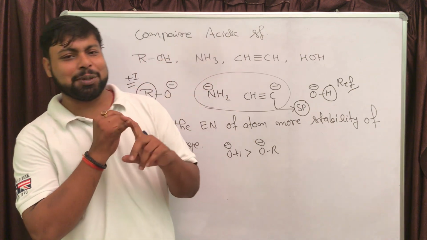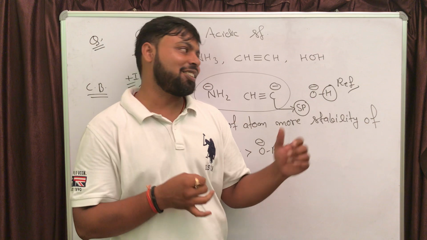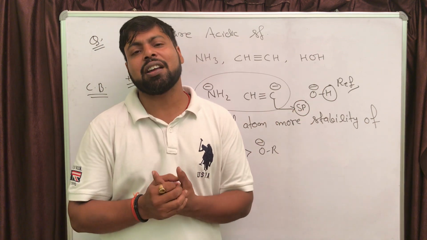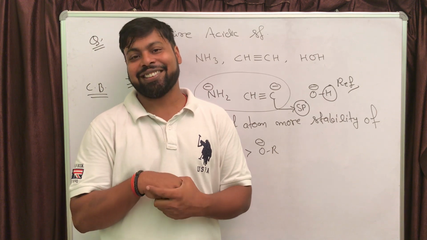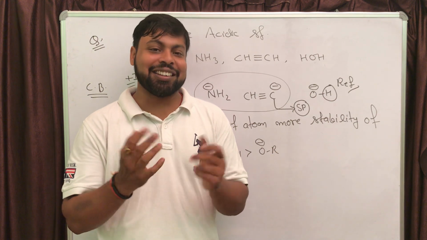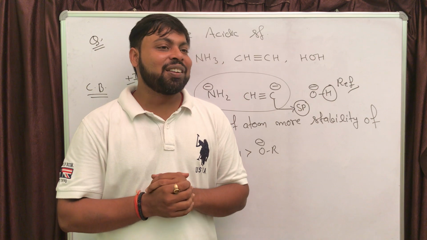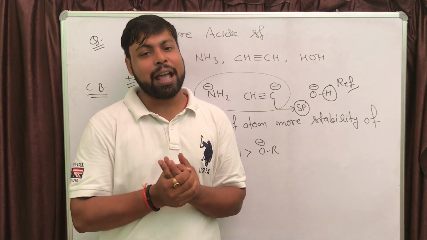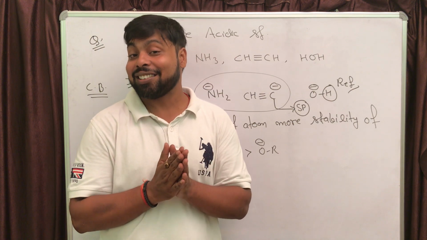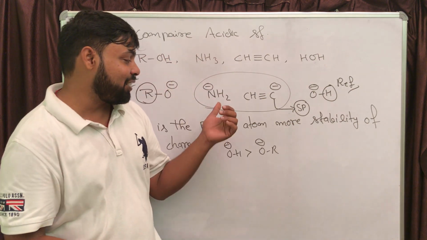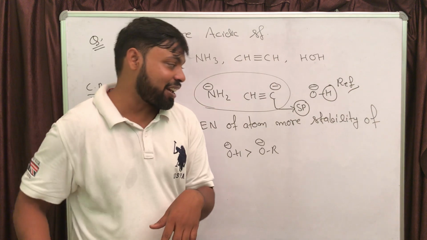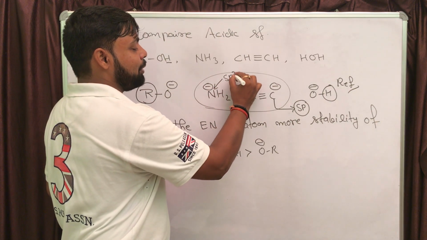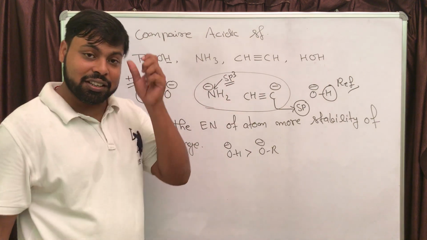Carbon can be sp3 hybridized, sp2 hybridized, or sp hybridized. In sp hybridization, the s character is 50%, so you are increasing the s character. The statement is: the more the s character in hybridization, the more the electronegativity. And the hybridization of nitrogen here is sp3.